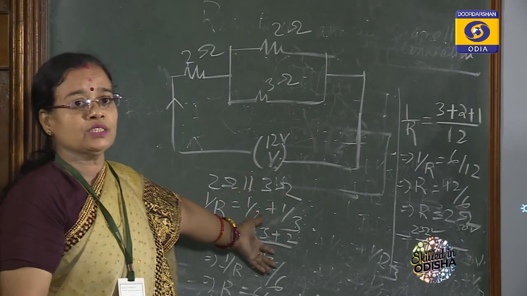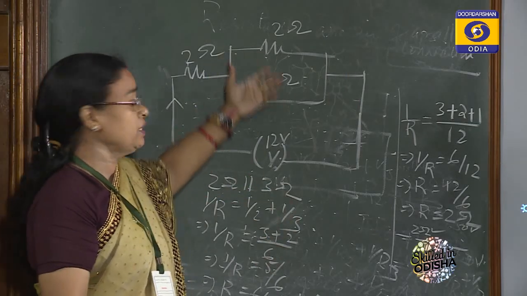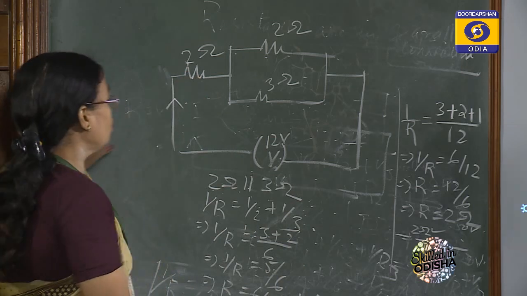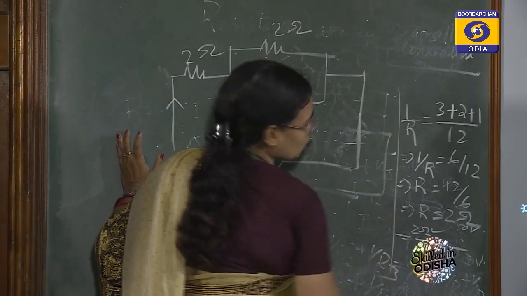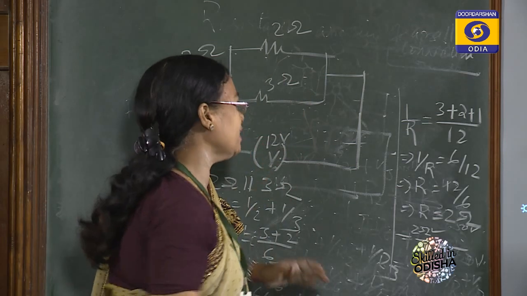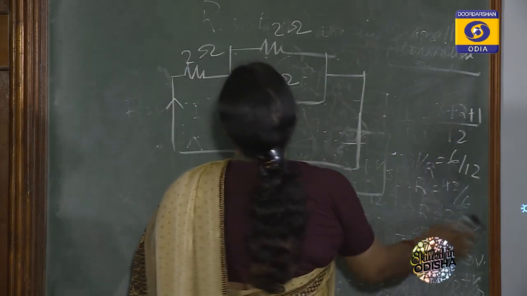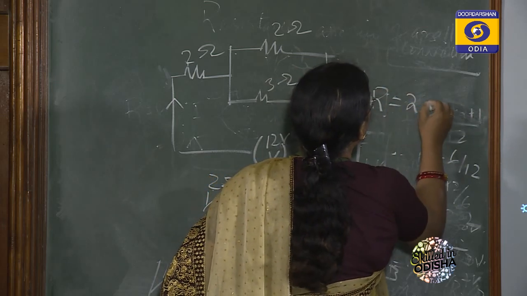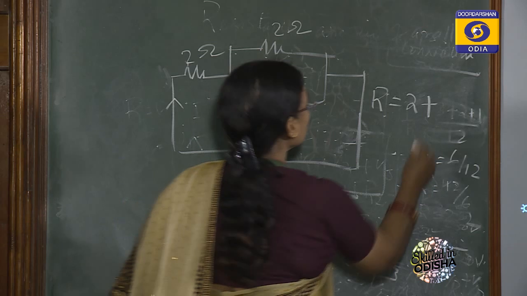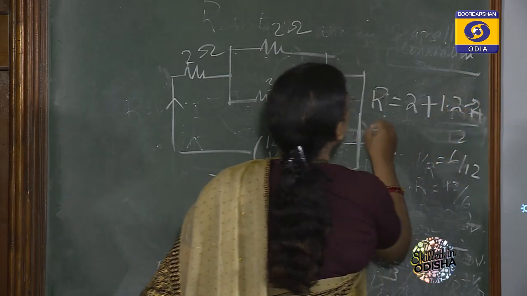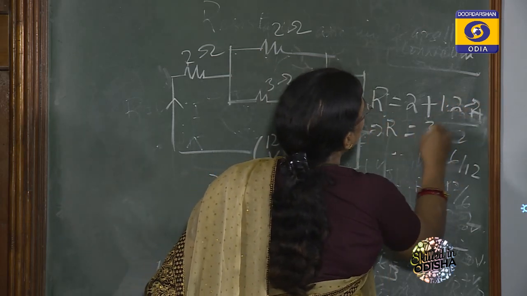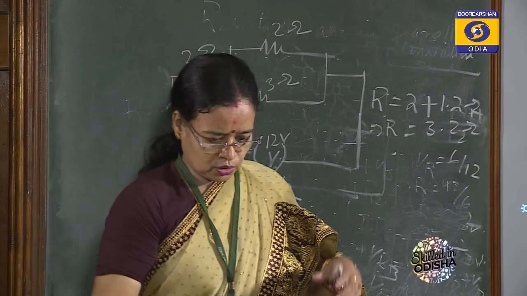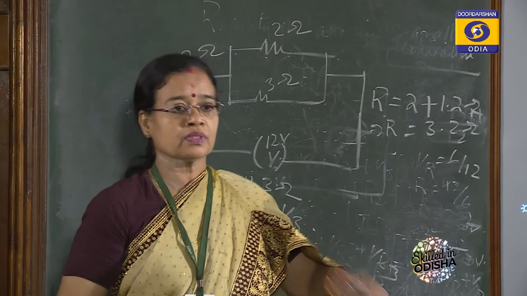But that is not the right answer. These two are parallel. That's why equivalent is 1.2. But another is 2 ohm. So what about the total answer? So total answer we can again determine. So R is equal to 2 ohm plus this one 1.2. So that is all about 3.2 ohm. Very simple. So that is 3.2 ohm.